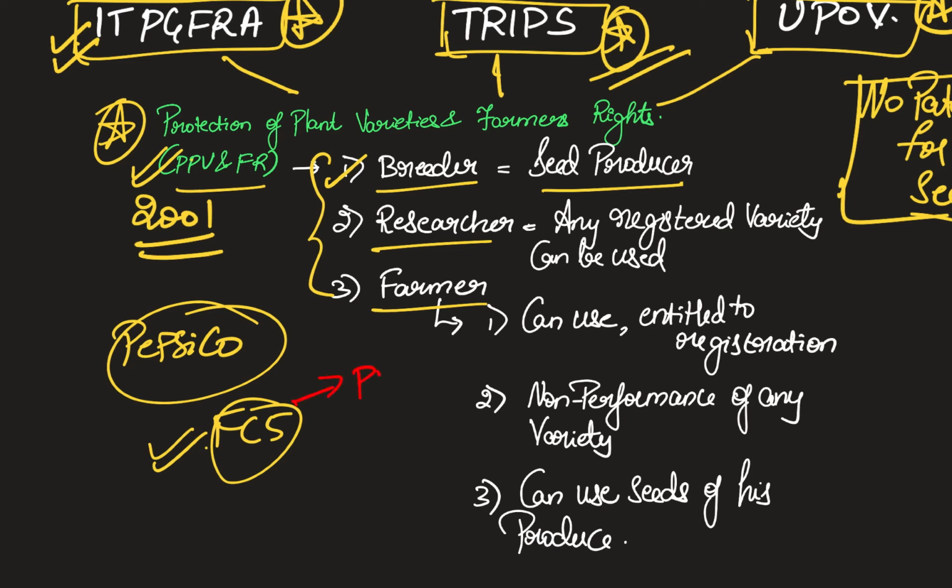They said they had PVP, that is Plant Variety Protection Certificate, which was granted by the PPV and FR authority. So there was an authority which was established under this particular act. That authority gave PepsiCo this certificate. That is why they sued the farmer.